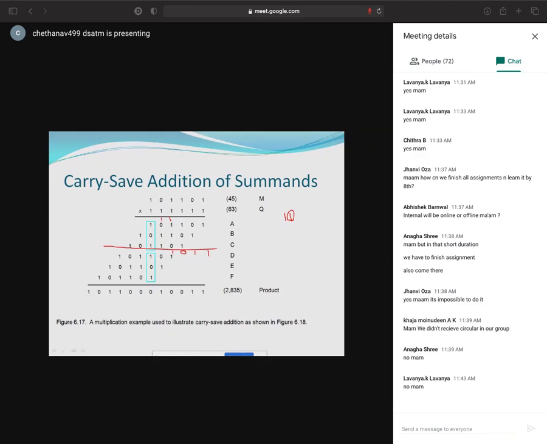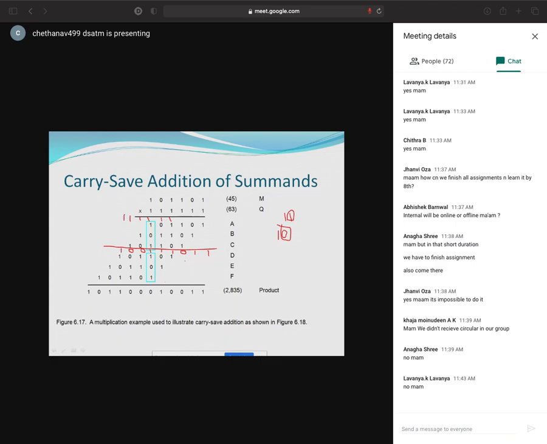Now 1 plus 1 again gives 3. 3 is nothing but 1, which I'll keep here, and 1 I'll take as carry. Then 1 plus 1 plus 1, so again I keep 1 here and take 1 as carry. Next, 1 plus 1 is 2, and 2 means 1 0, so I keep this 0 here and the 1 as carry. Then 1 plus 1 is 2 again, so 0 and 1 carry.